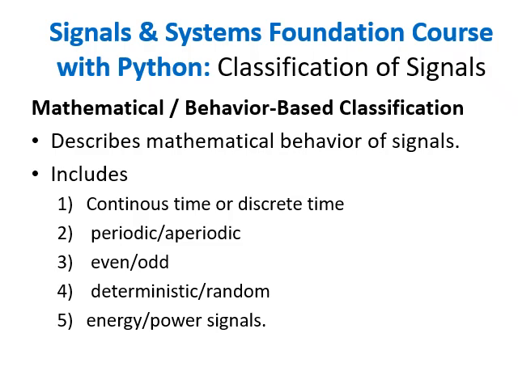So this classification of signal, that's mathematical or behavior based classification, describes the mathematical behavior of the signal. In this classification, we can say the signal is either a continuous time signal or a discrete time signal. You understand a continuous time signal or discrete time signal can be a biomedical signal, can be an electrical signal, or can be from any other source in nature.